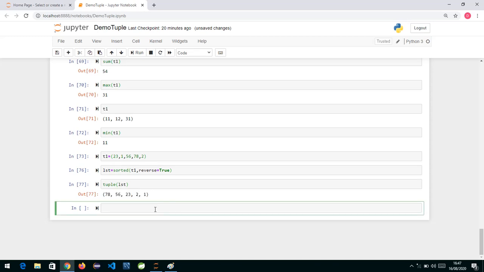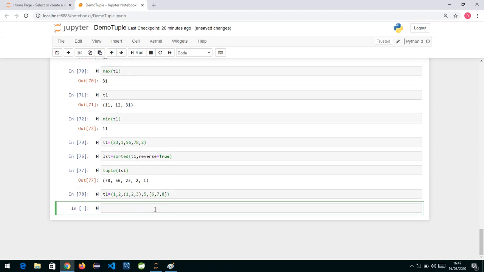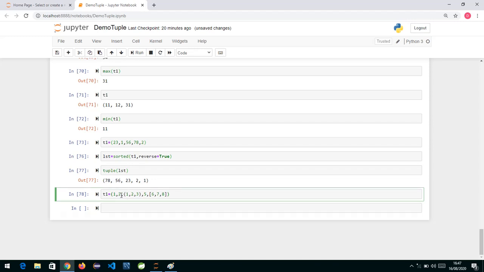Now can we have a tuple inside a tuple? Yes, of course, nesting of tuples is also possible. So 1 comma 2 comma, again over here 1 comma 2 comma 3. These are heterogeneous elements, a list can be there, it could have anything over here. Now if I hit it, it's perfectly fine. This element is 0, 1, 2.